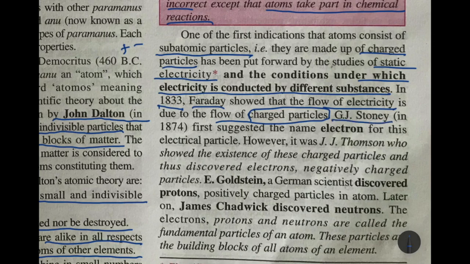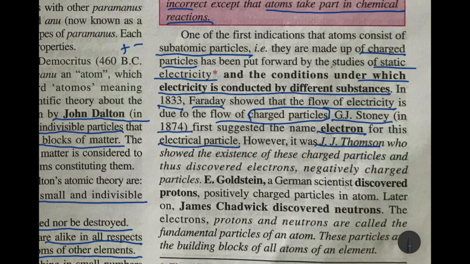Now G.J. Stoney, later in 1874, suggested the name electron for this electrical particle, the particle which carried electric current. But finally, it was J.J. Thomson who showed the existence of these charged particles.